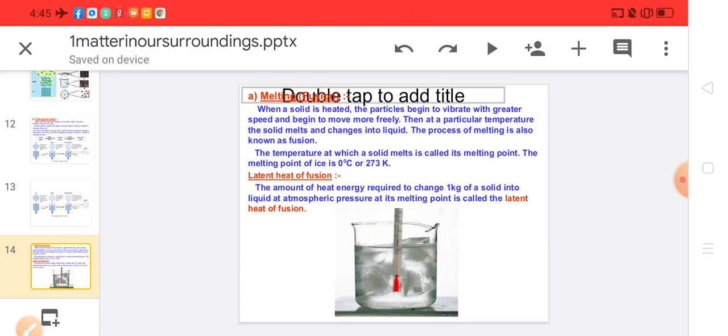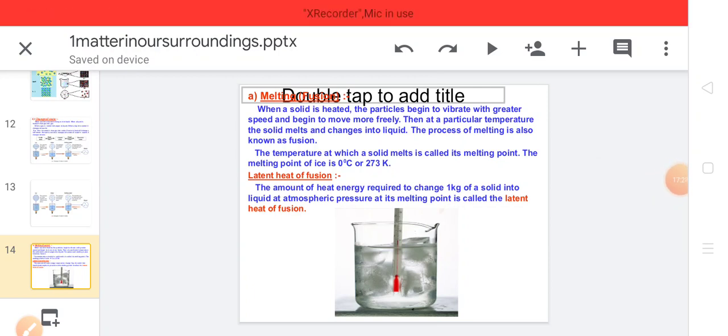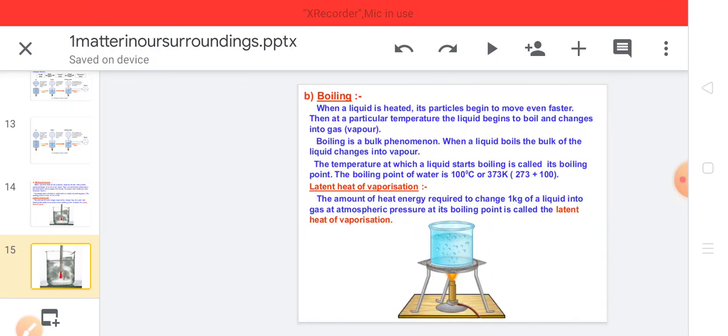And when we check the temperature of ice and water, it remains the same. That means the temperature has not increased. Here you can see this is ice water. Here its level is 0 degrees Celsius. Ice is there as well as water, so the temperature is 0 degrees Celsius.